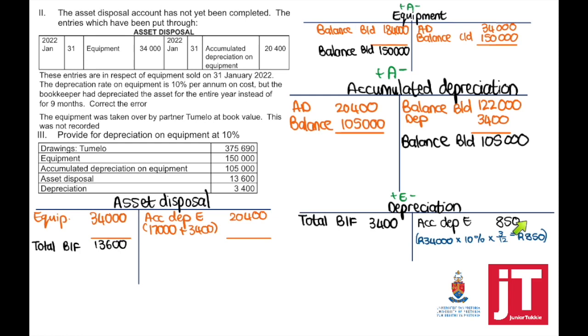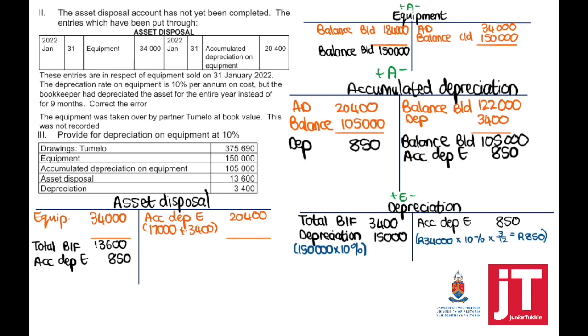Depreciation will be credited. Accumulated depreciation will be debited. Remember that we are correcting the mistake that happened. This means that my asset disposal account must also be corrected. Asset disposal will be debited with 850 and accumulated depreciation will be credited with 850.